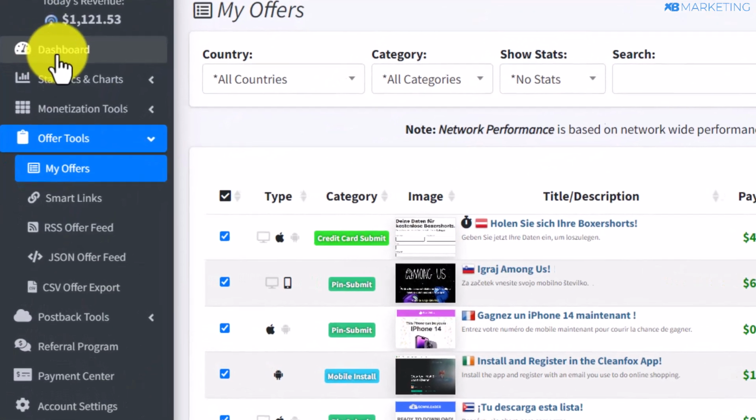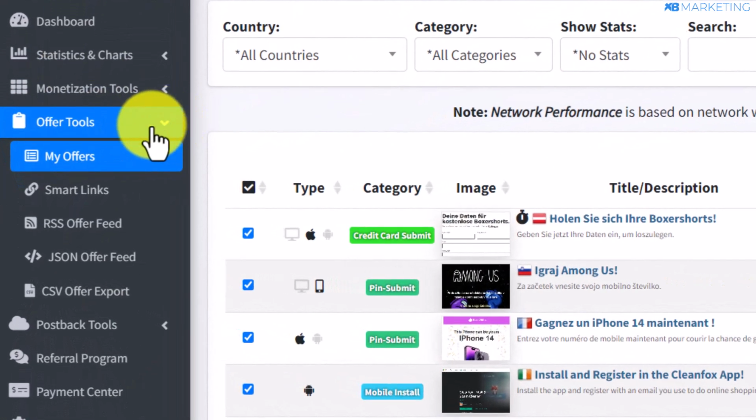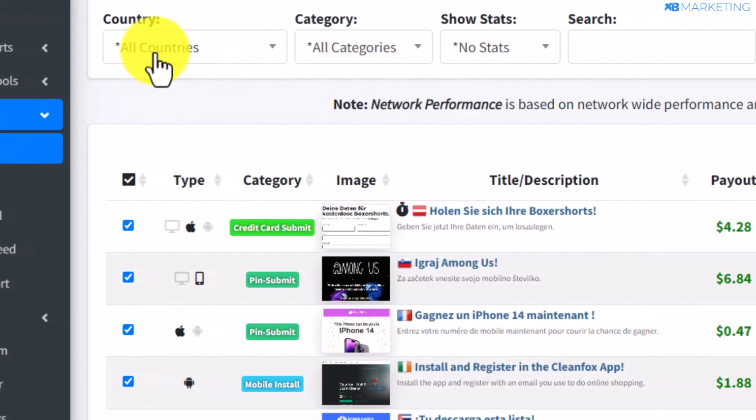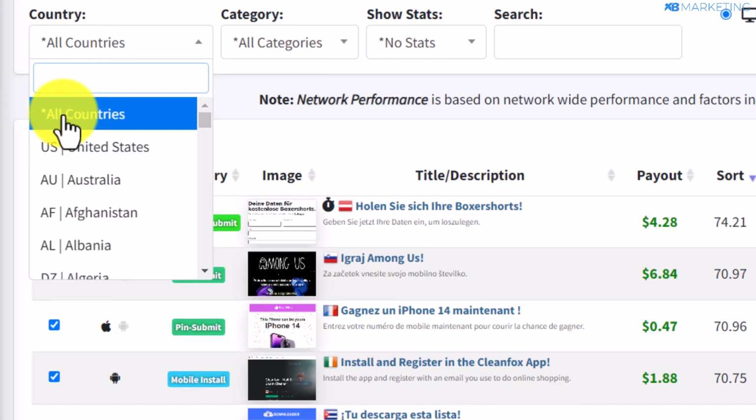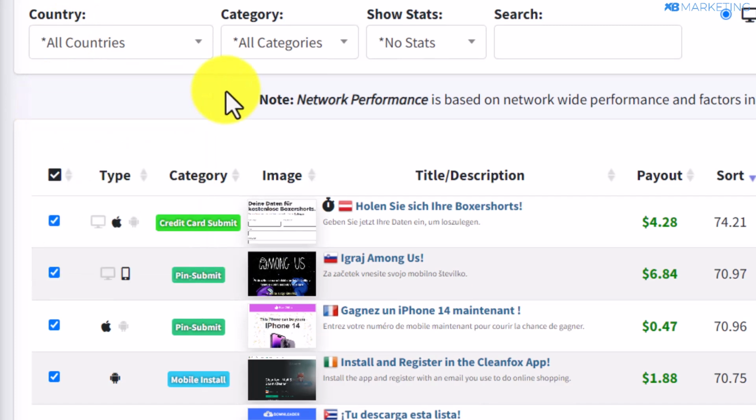So once you create your account, you want to scroll down and go to where it says my offers. And if you do this, you want to come over to the country section and change this to all countries. And now if you do this, you are going to see the top offers other affiliates are using to make money on the platform.